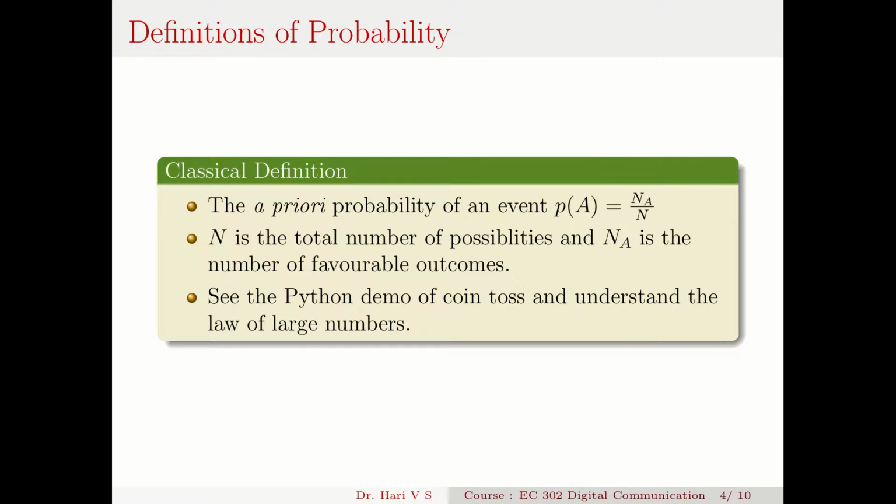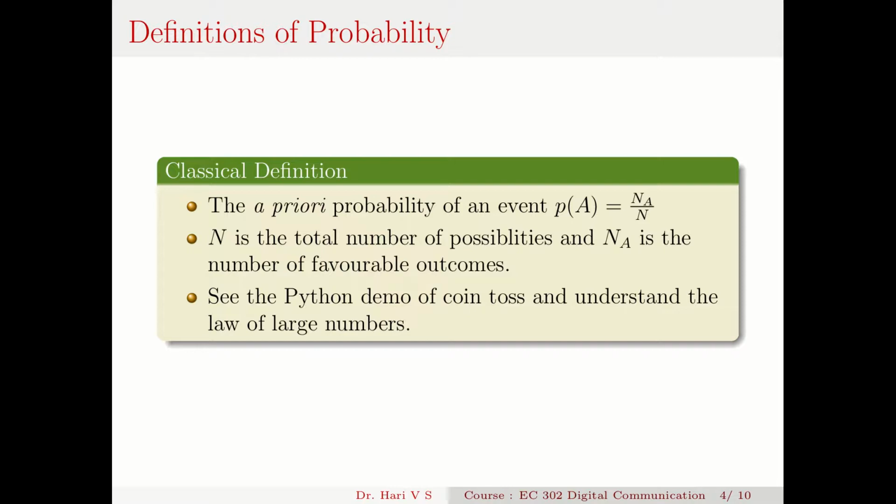And we will revisit the definition of probability. Most of you are familiar with the classical definition. So what is the a priori probability of an event? If NA is the number of favorable outcomes and N is the total number of outcomes, the a priori probability of an event A is given as the ratio NA by N. And what is this a priori probability? A priori probability means probability measured without actually performing the trial.